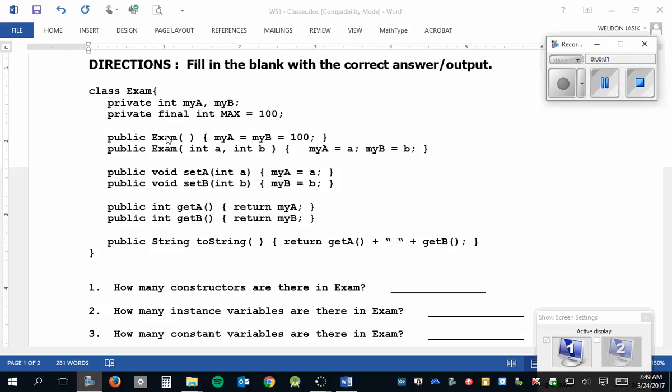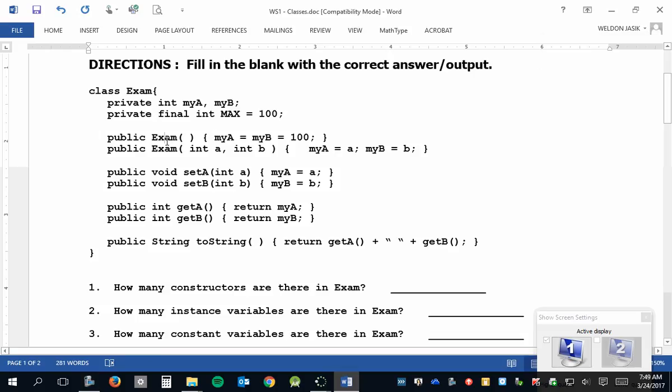There are two constructors. How do we know that? Because these two have the same name as the class, right? And what else is special about them? They look like methods, but what's missing? The return type. So these 5 methods have a return type that goes right before the name. You have to have those two things, the return type and the name, to define a method.